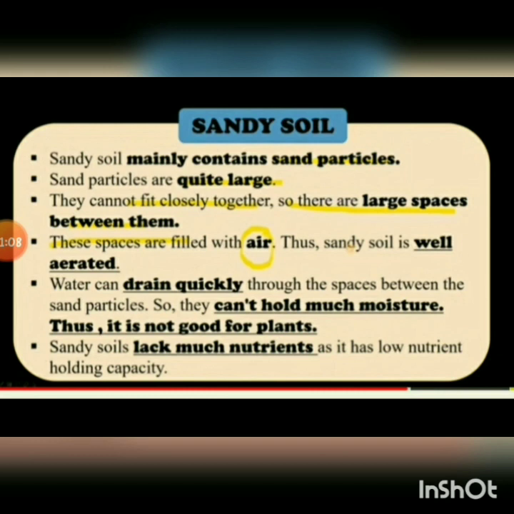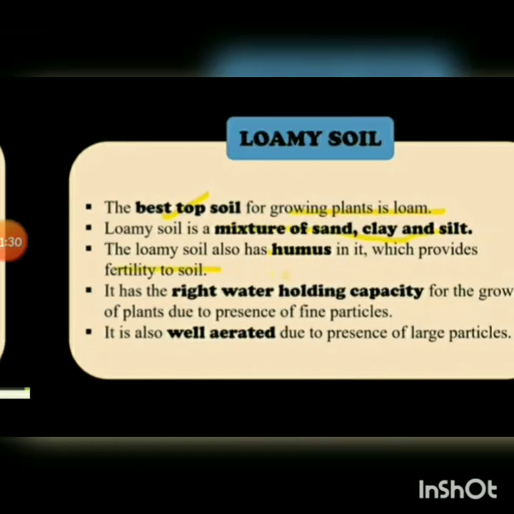Water can drain quickly through the spaces between the sand particles because they are larger particles, so they cannot hold much moisture. Thus, it is not good for plants. Sandy soils lack nutrients as they have low nutrient holding capacity.